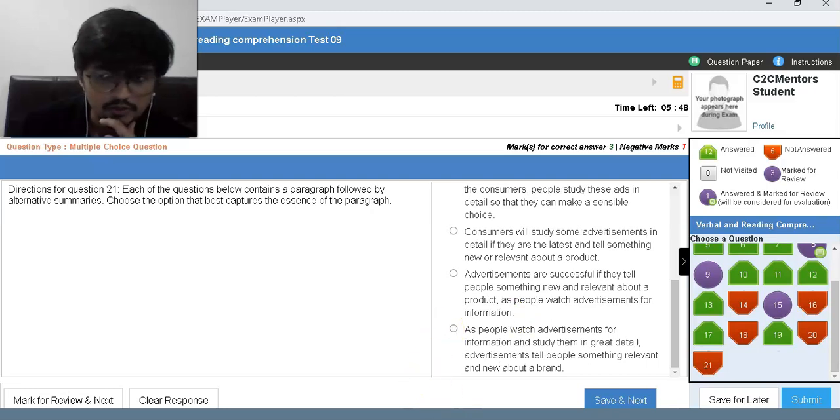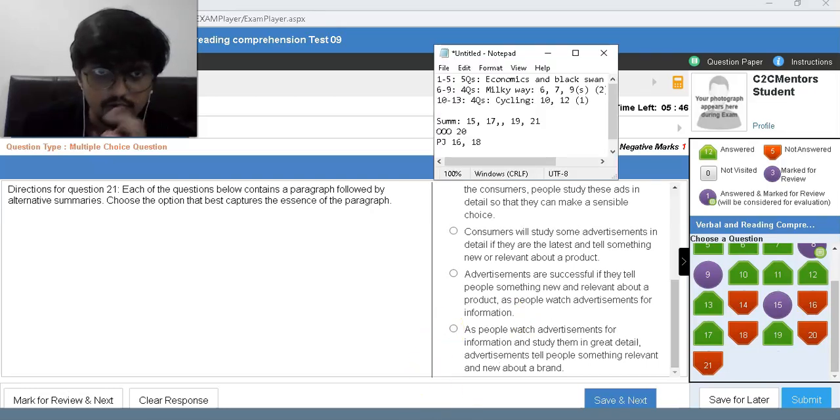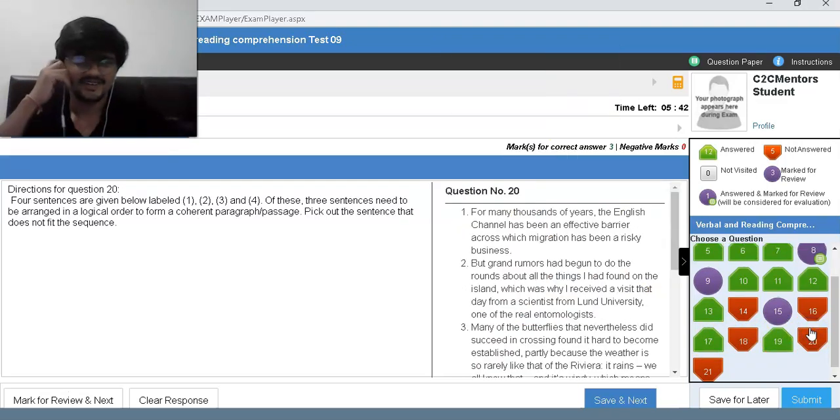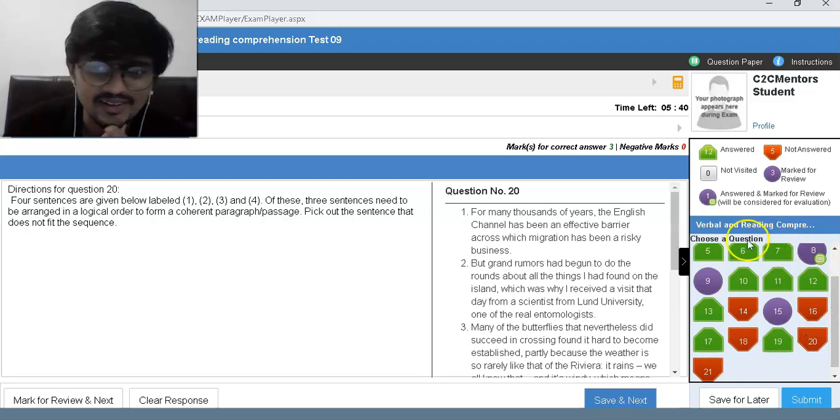Not marking this. Yeah. This was a little tricky for me, or maybe I'm just rusty with respect to VA. But regardless, I'm enjoying this, right? For pick out the sentence that does not fit with the sequence.